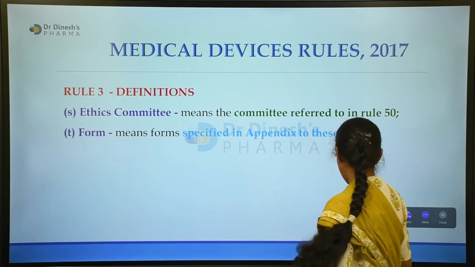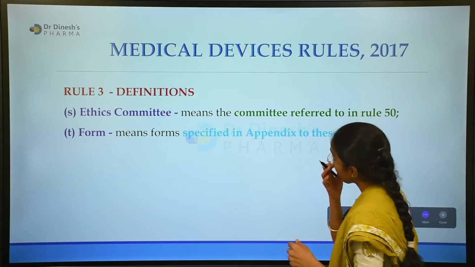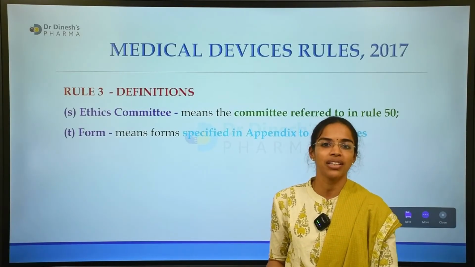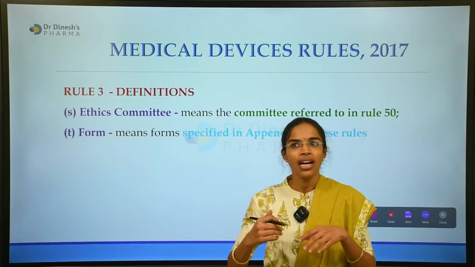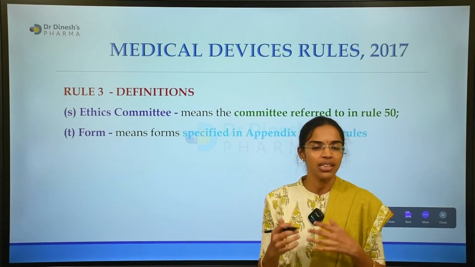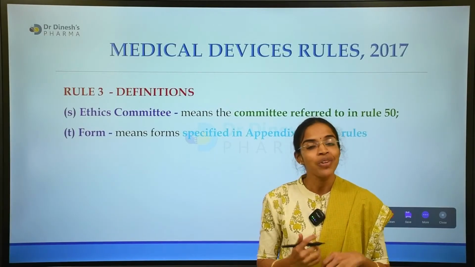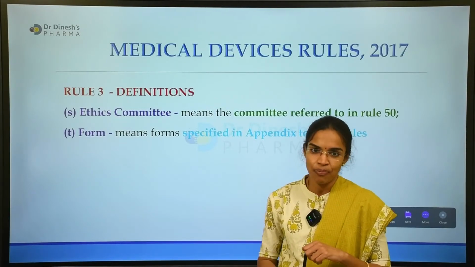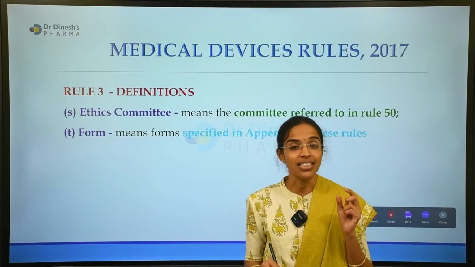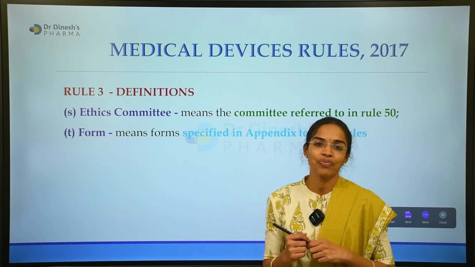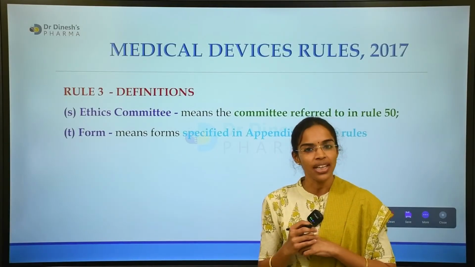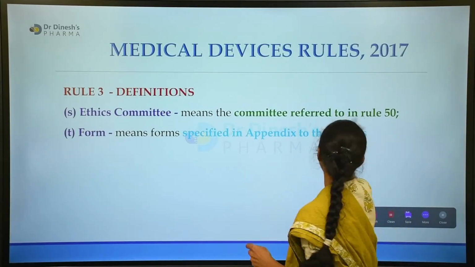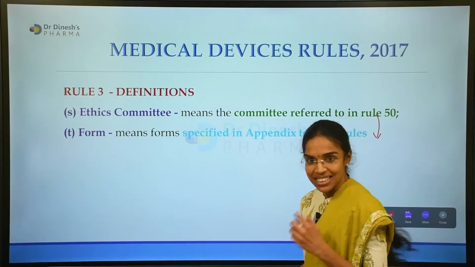So what is an ethics committee? What does the ethics committee refer to according to MDR 2017? There are lots of examples for ethics committees, like animal ethics committees and human ethics committees. There will be many sorts of ethics committees. But what is an ethics committee according to MDR 2017 is rule 3S. It is the committee that is referred to in rule 50. The ethics committee referred to in rule 50 is termed as the ethics committee according to rule 3S.